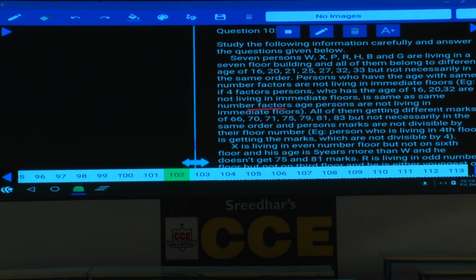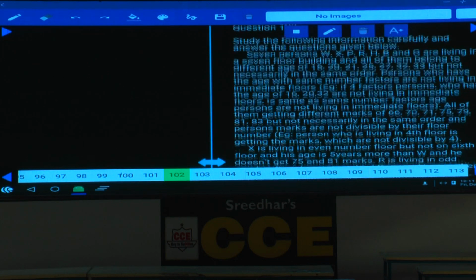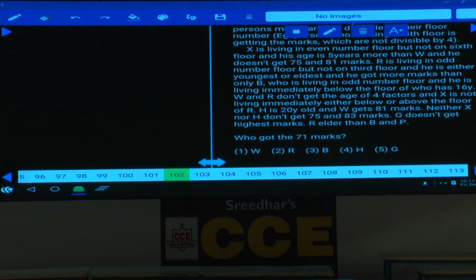And each one of them got different marks, 66, 70, 71 and so on are the different marks given. Persons' marks are not divisible by their floor number. Floor number and the person's marks are not divided with each other. Then tell me how many floors are there? 7 floors.